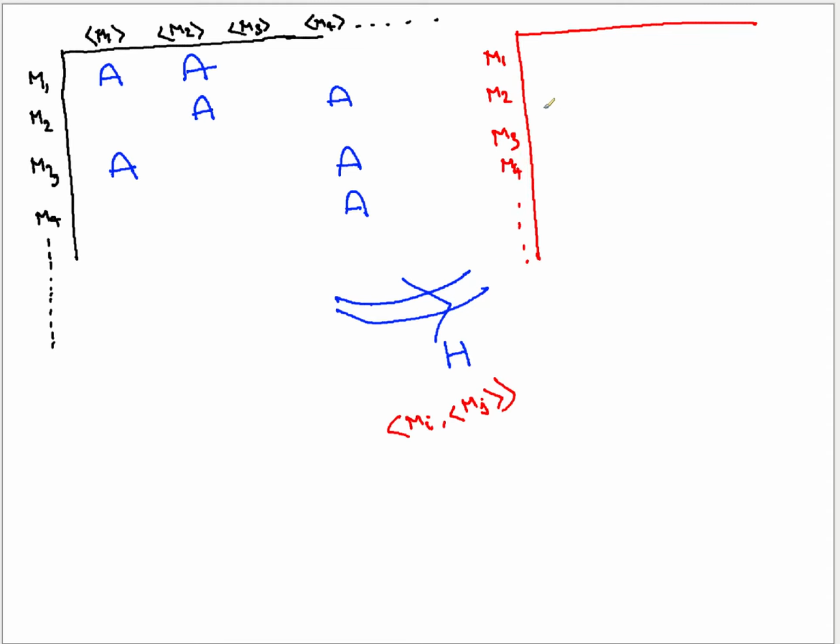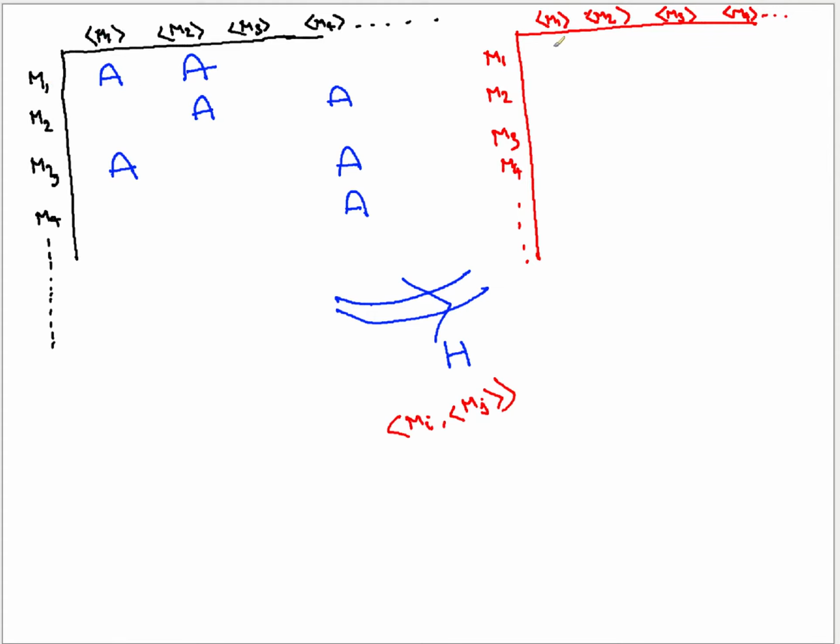Now, because M1 was accepting these two, you knew that M1 accepts them.